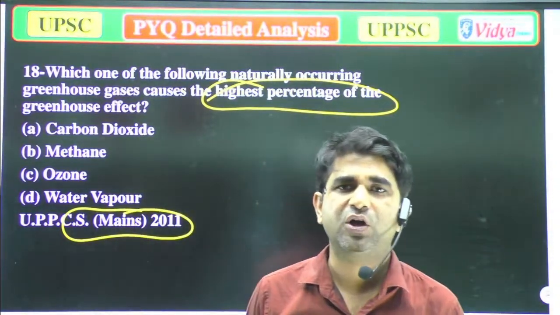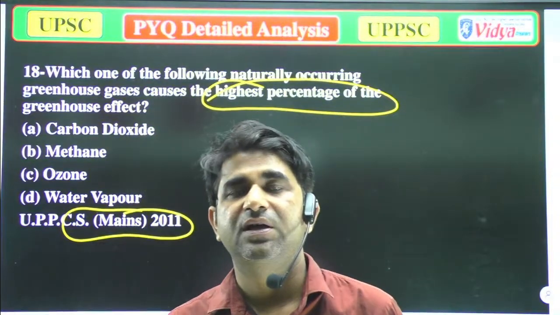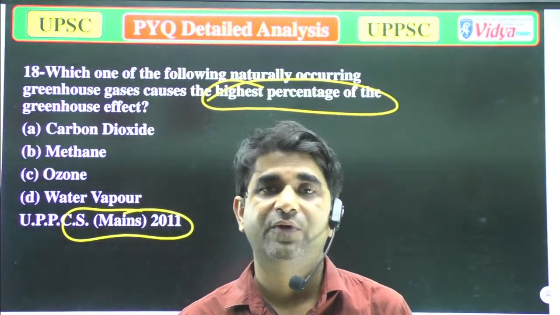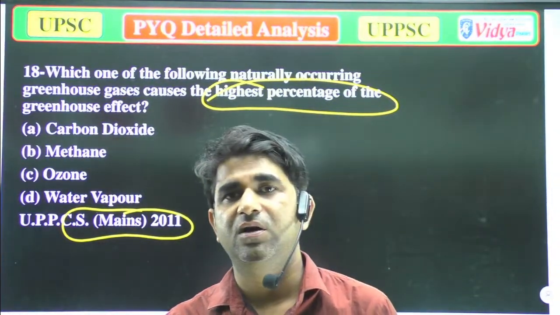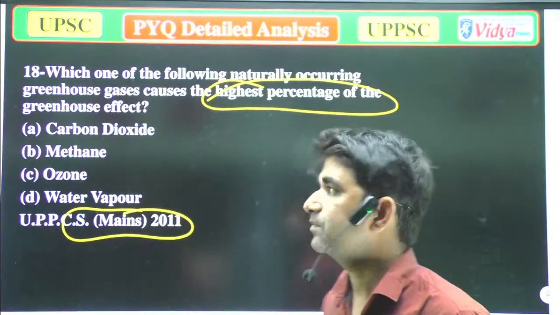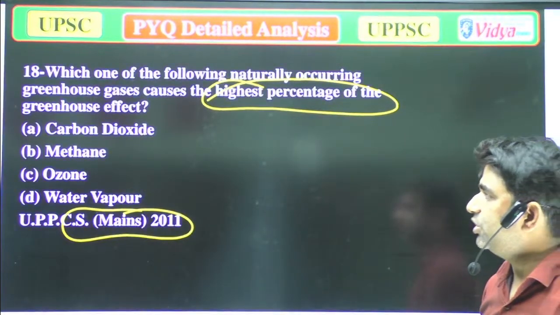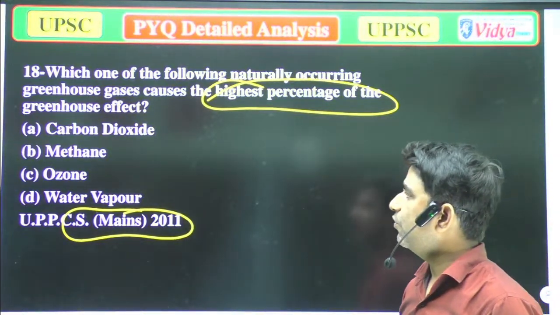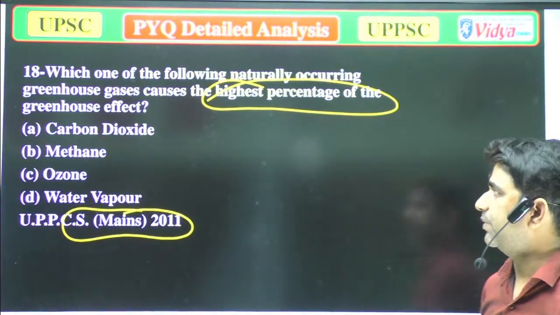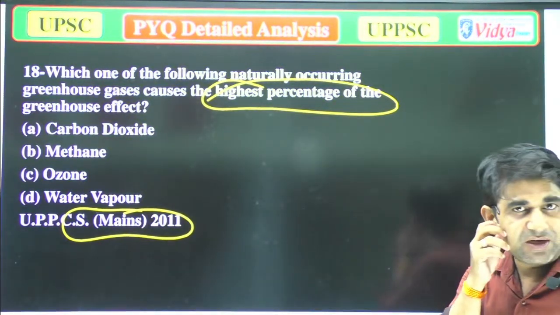The options are A. Carbon dioxide, B. Methane, C. Ozone, and D. Water vapor. Again, please try to attend these questions.